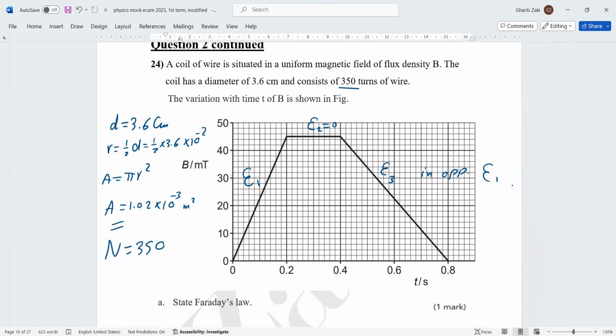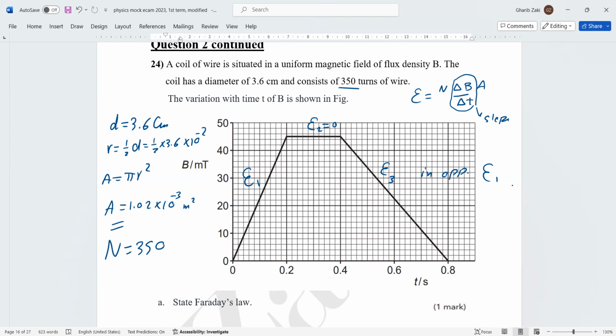Also, EMF equals delta B over delta t. Of course, delta BA: EMF equals N delta BA over delta t. Delta B over delta t is the slope of that line. Now EMF depends on the slope. Which line is steeper than the other?